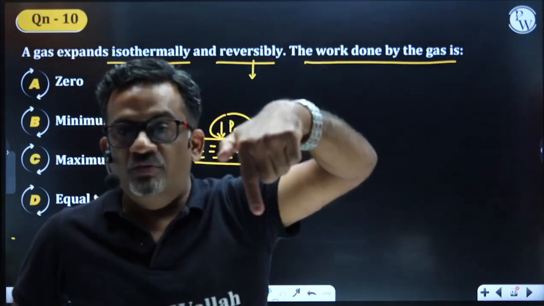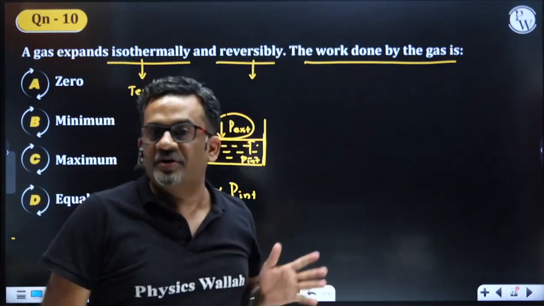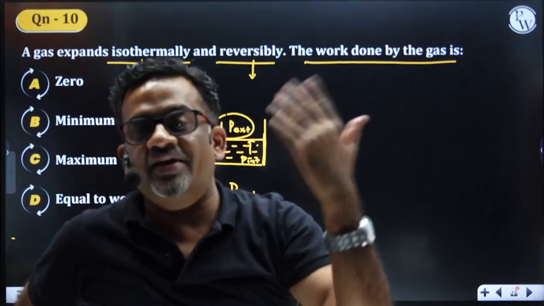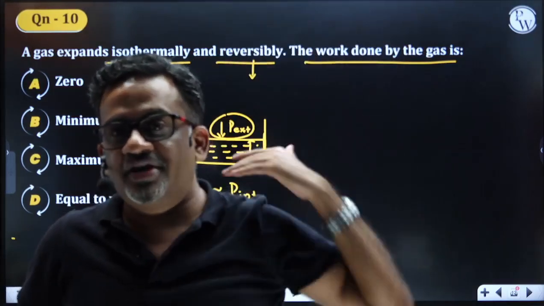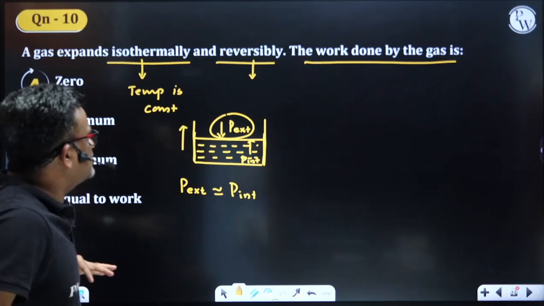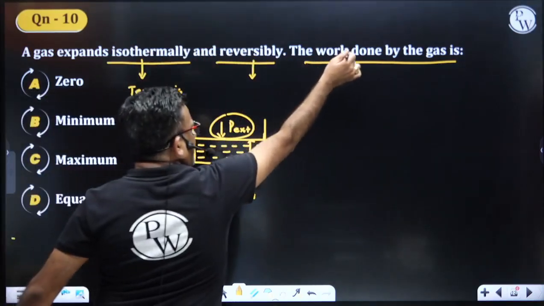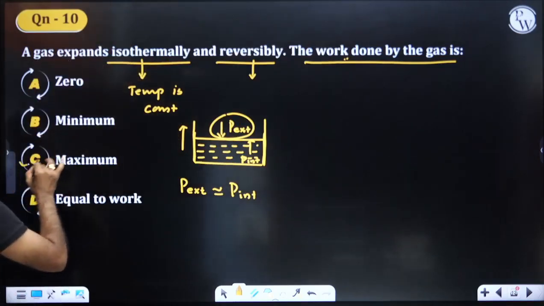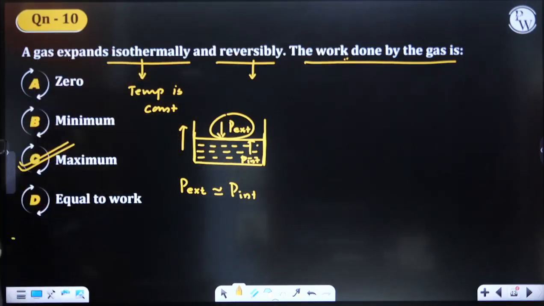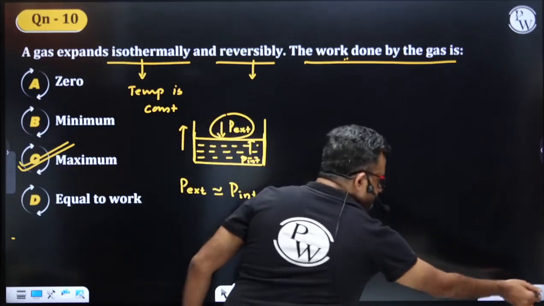because there is a considerable amount of external pressure, which is almost equal to internal pressure. If the gas has to expand, it has to do the work against the external pressure. So therefore, in reversible expansion, the work done by the gas is maximum. Is that clear, students? Right.